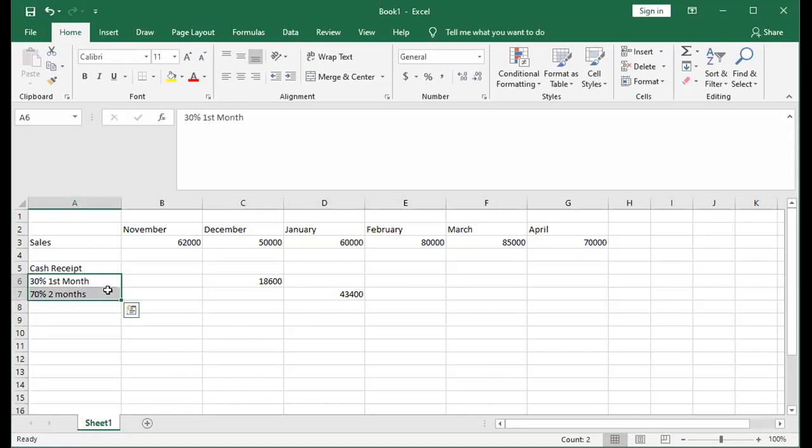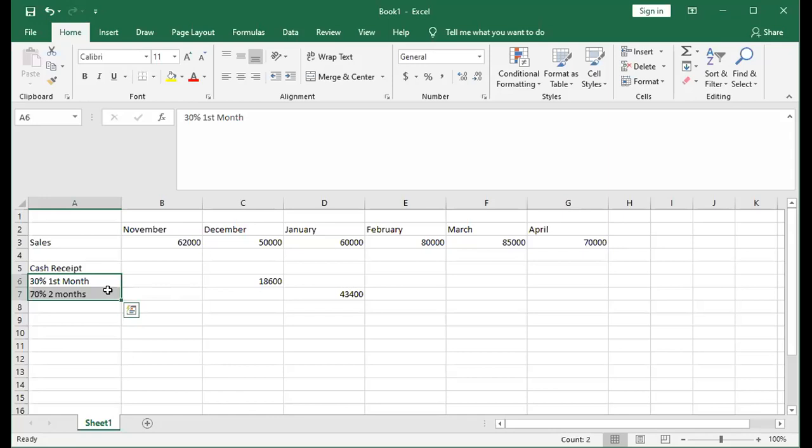So sometimes the question can tell you that 50% is cash sales, and from the credit sales, 30% will be collected 1 month after the sales, and the remaining will be collected 2 months after the sales. So when there is cash sales, the cash will be received in the same month of the sale. Okay, so cash sales, I repeat again, the cash will be received in the same month of the sales incurred.